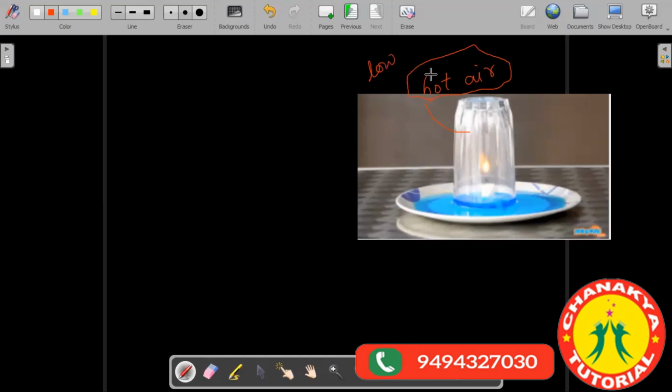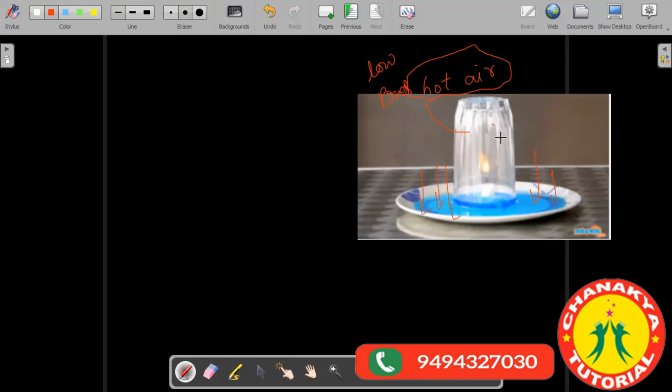Yes, if you have hot air, it means low pressure. Okay, so outside you have atmospheric pressure, which is constantly pushing this water.